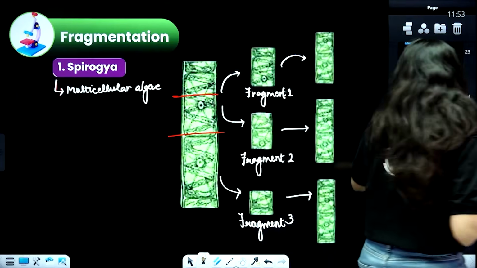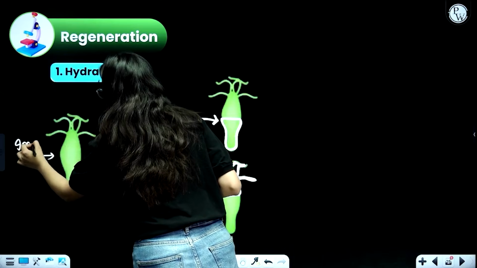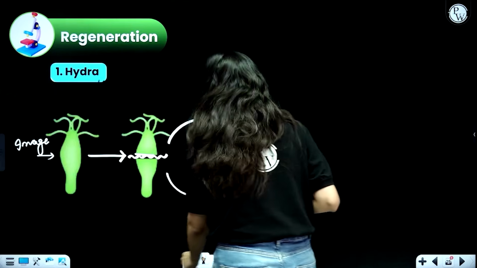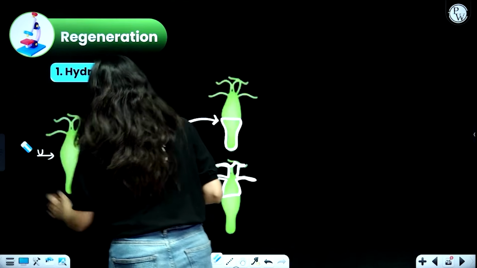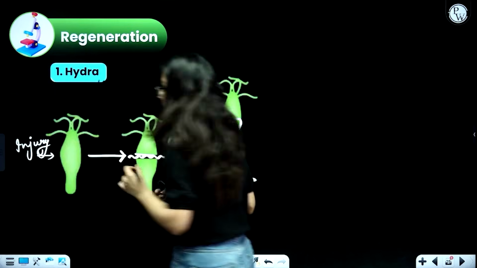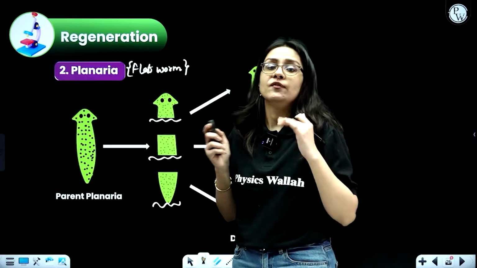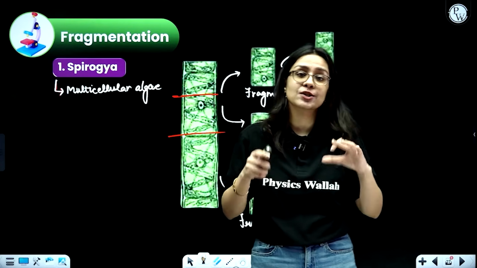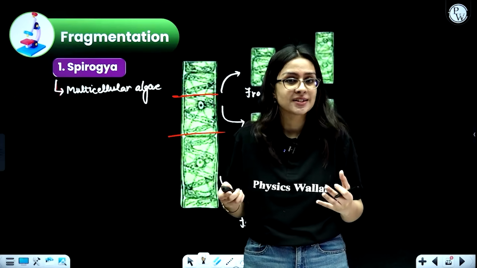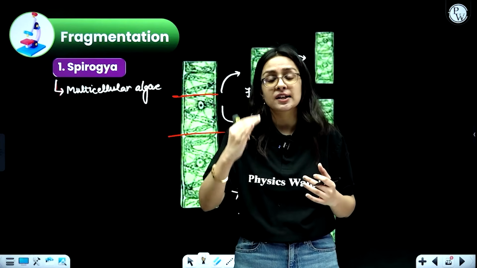In case of regeneration, there was some kind of injury, which led to the breakdown of the body, and then the individual part was able to develop into a full new organism. Okay, it is not image, it is actually injury. So this was not a natural process, it was when there was some damage to the parts. But in case of Spirogyra, the body naturally has to divide so that it can produce more number of offsprings. In case of regeneration, the lost body part is regenerated because there are some regenerative